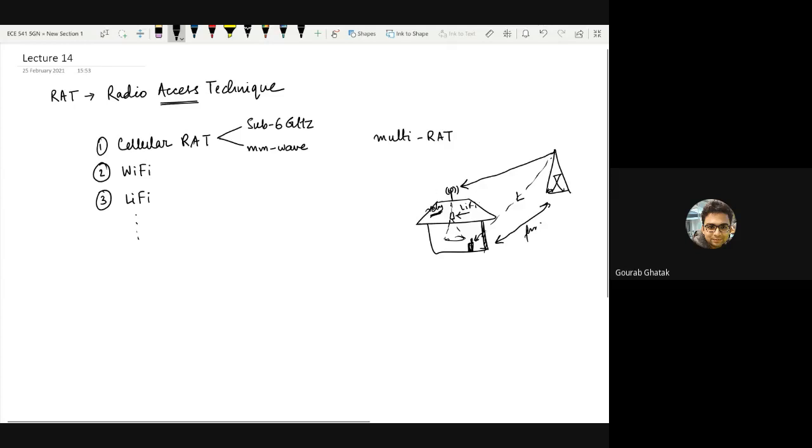But in case it is using some other technology to provide you this internet access, you can think about this device as operating in multi-RAT. Is this point clear? What multi-RAT is?